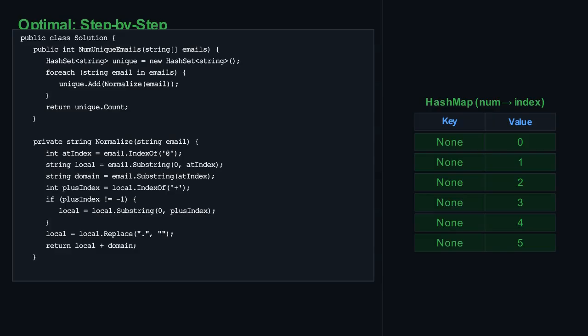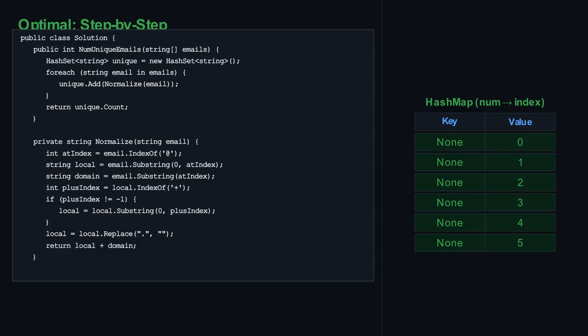So, local becomes test.e.mail. Next, we remove all dots from this local part. Test.e.mail becomes testemail. Finally, we combine the processed local part with the domain. The normalized email is testemail@leetcode.com. We add this normalized email to our unique emails hash set. Since testemail@leetcode.com is already in the set, the hash set does not add a duplicate. At this point, unique emails still contains testemail@leetcode.com.